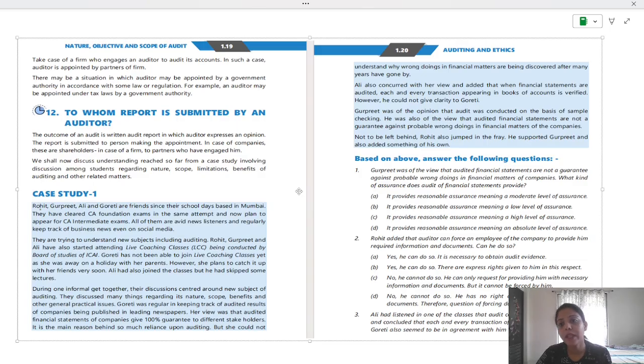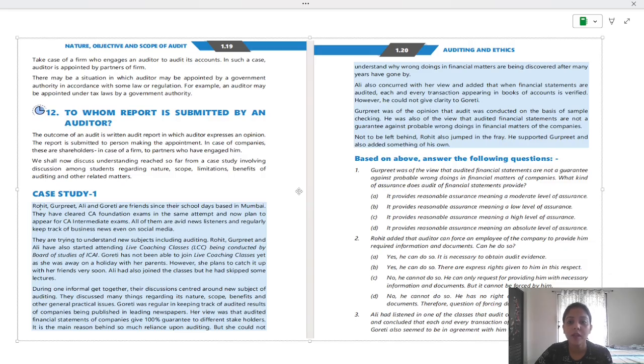Gurpreet was of the opinion that audit was conducted on the basis of sample checking. Okay, that is right. Sample checking is done. He was also of the view that audited financial statements are not a guarantee against probable wrongdoings in financial matters of the company. That's true. Not to be left behind, Rohit also jumped in the fray. He supported Gurpreet and also added something of his own.